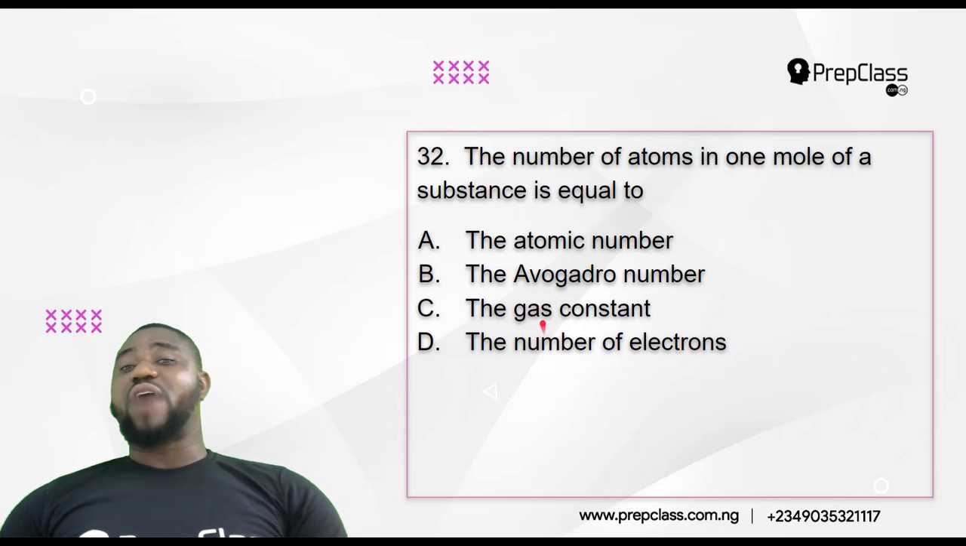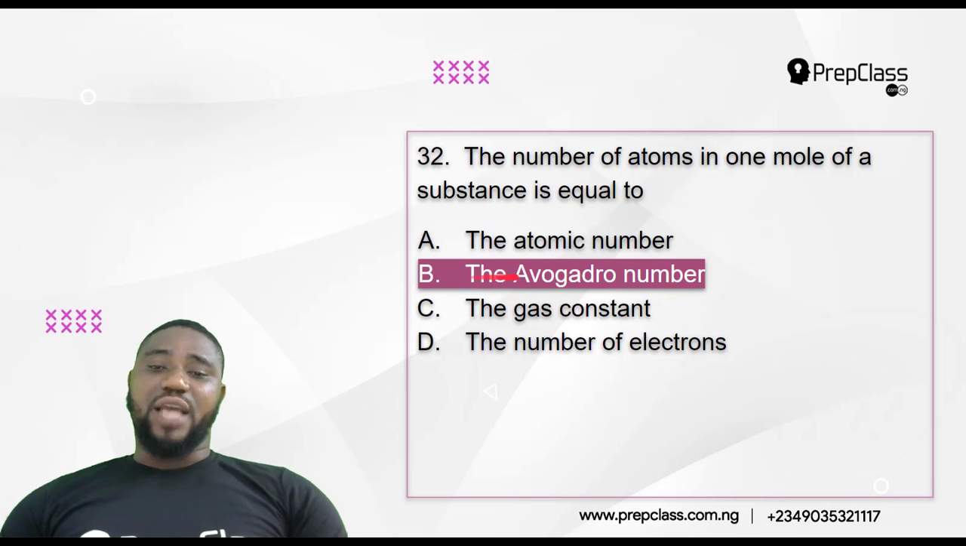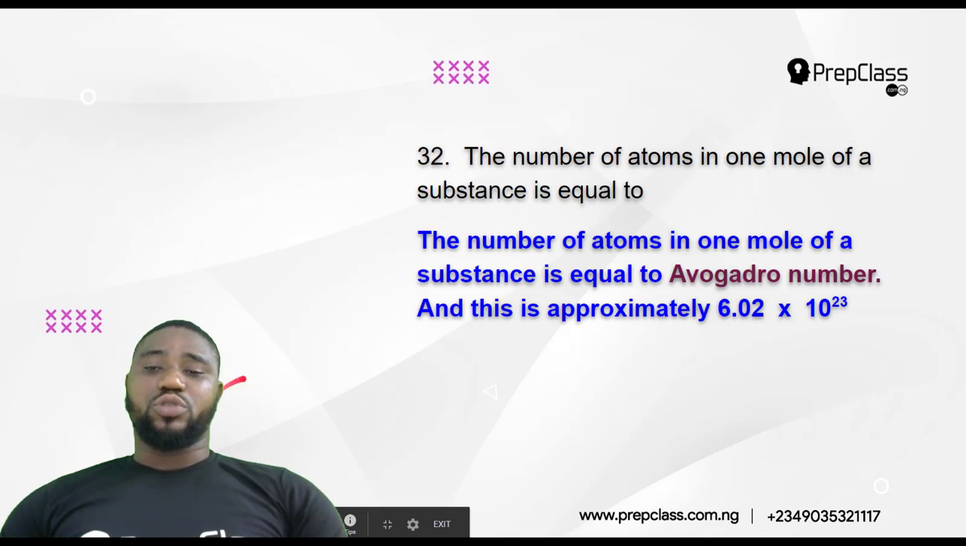Of course, you should know that the number of atoms in 1 mole of any substance is equal to 6.02 times 10 raised to the power 23. It was calculated by Avogadro, so we named that Avogadro's number. So the number of atoms is equal to Avogadro's number, which is 6.02 times 10 raised to the power 23 atoms.